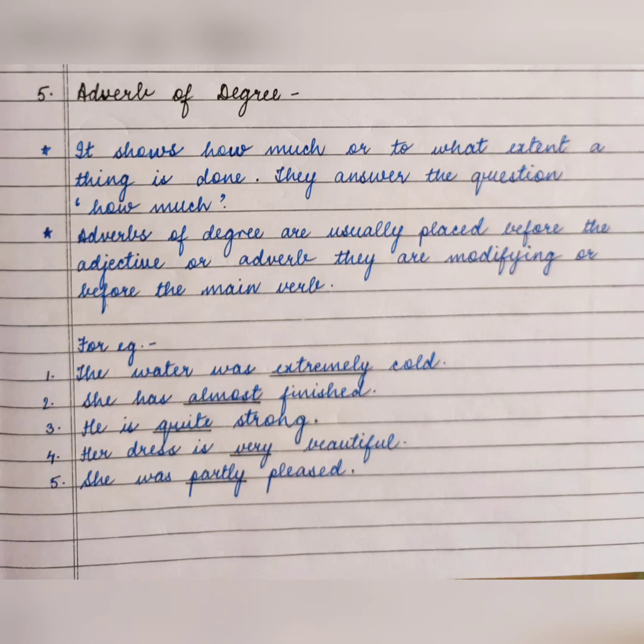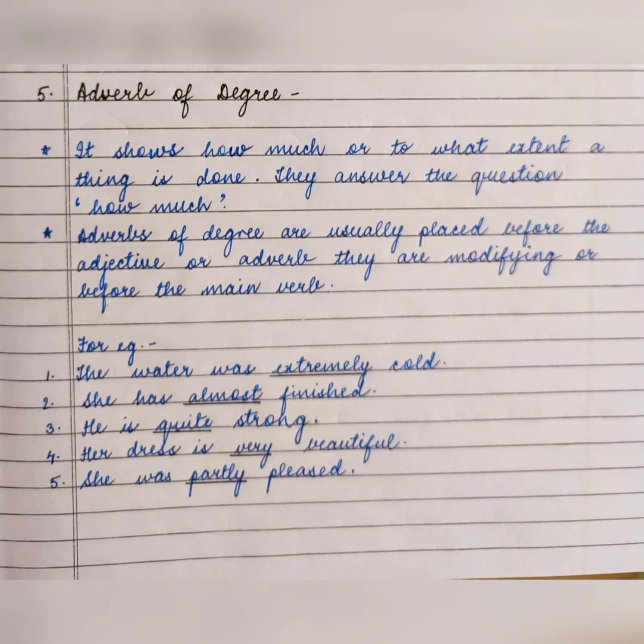The next example is he is quite strong. Strong is the adjective, and which word describes the word strong? How much strong? quite strong means काफी strong. So quite is the adverb of degree. The next is her dress is very beautiful. How much beautiful? very beautiful. Okay, so very is the adverb of degree. It describes the adjective beautiful.